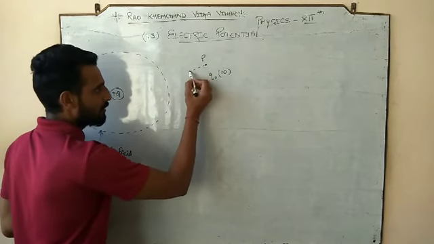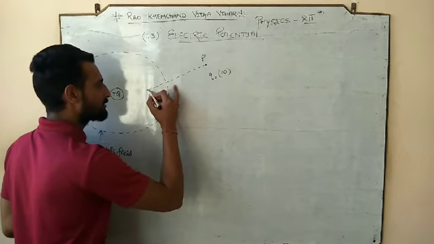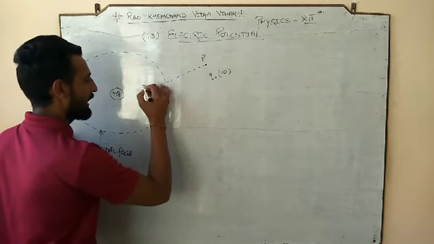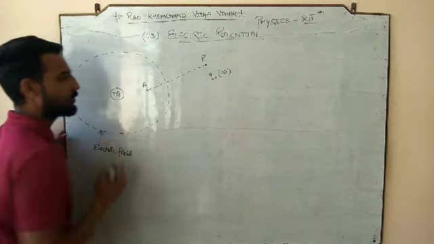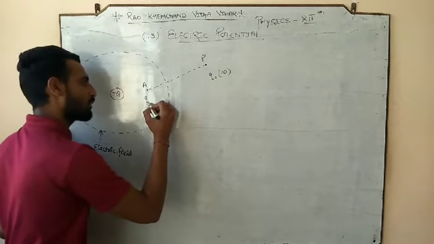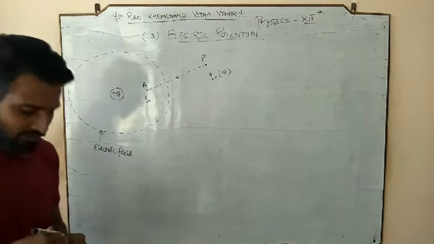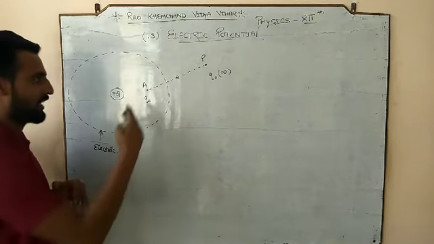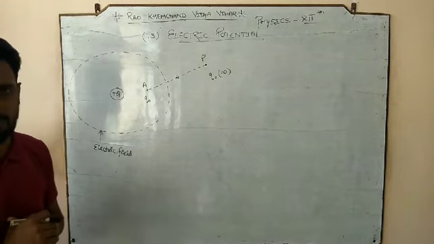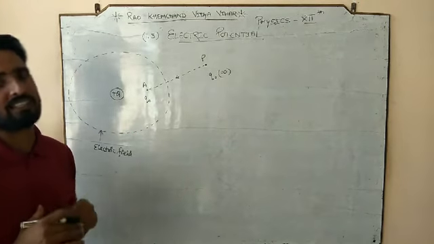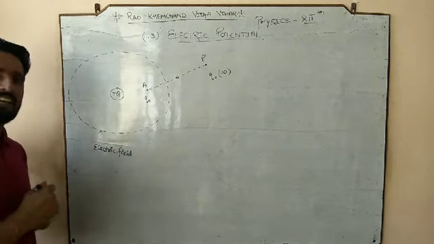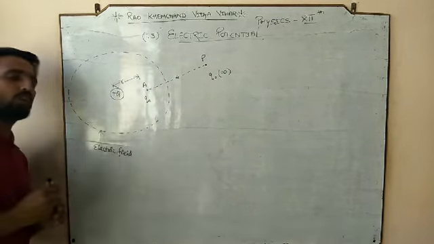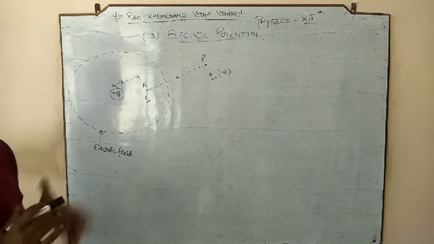If we want to move this test charge from point P to point A, the new location of the test charge, it is within the electric field. Initially it was outside, at infinity, and finally it is within the electric field, at a distance of small r.